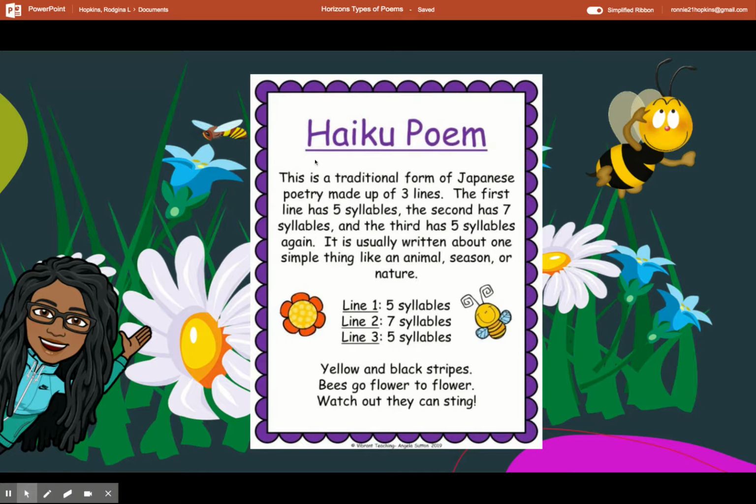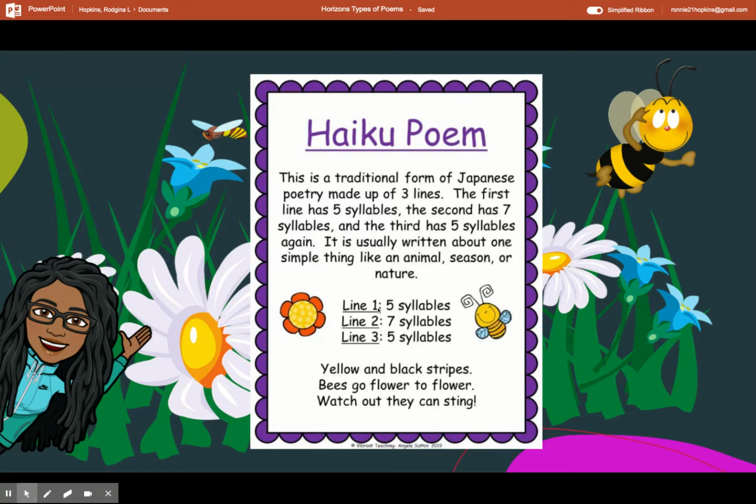Next, haiku poem. This is a traditional form of Japanese poetry made up of 3 lines. The first line has 5 syllables. The second has 7 syllables. And the third has 5 syllables. Again, it is usually written about one simple thing like an animal, season, or nature.